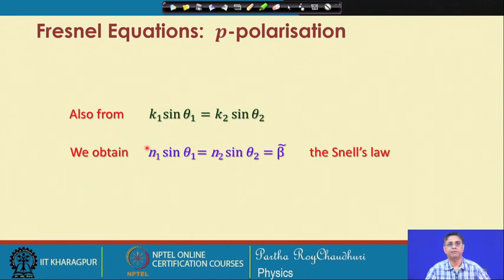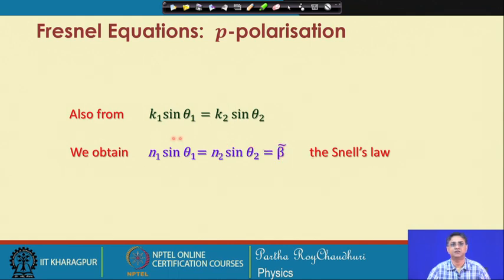And also from the above condition, k 1 sin theta 1 is equal to k 2 sin theta 2. So, when we connect the two media, that is mu 1 epsilon 1 and mu 2 epsilon 2, with k 1 and k 2, therefore, because k 1 is k 0 n 1 and k 2 is k 0 n 2, n 1 sin theta 1 and n 2 sin theta 2 must be equal to some constant beta tilde, which is an invariant of the combination of the media.